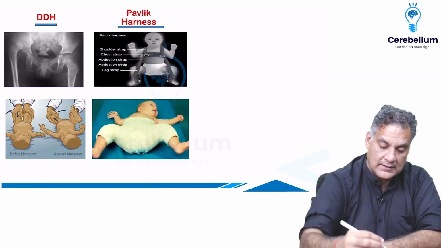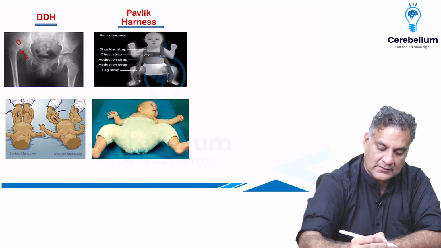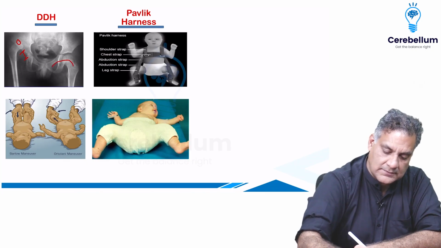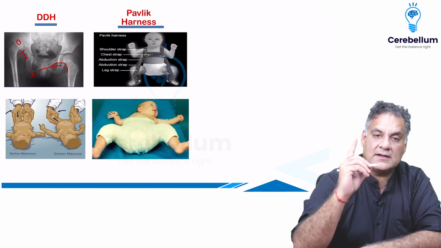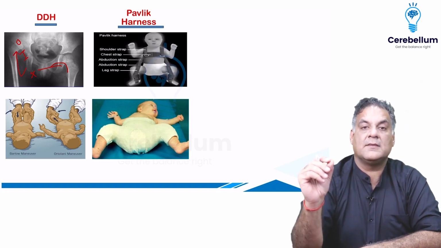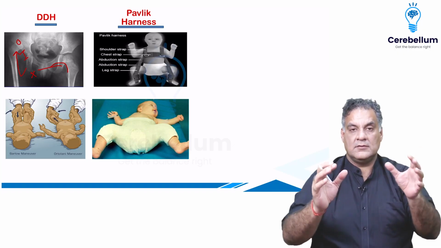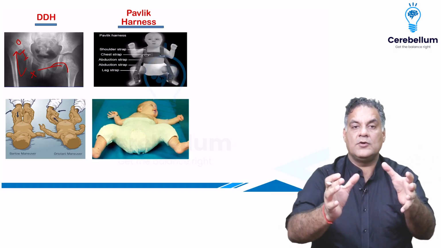DDH, right? There is a shallow acetabulum, small epiphysis, and Shenton's arch is broken. Von Rosen's sign is positive. Superolateral is the displacement. In DDH, if you try to do the signs, there are two signs.